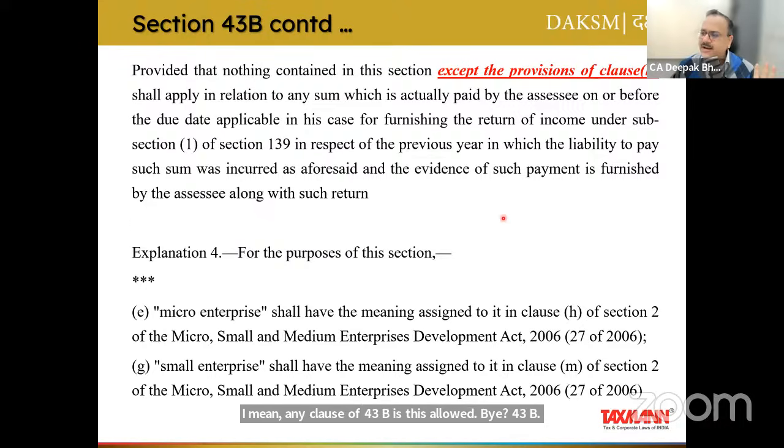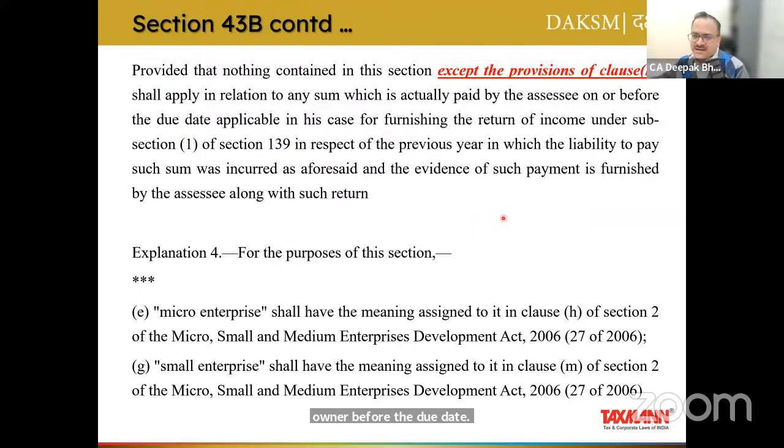Now, what is the due date of filing income tax return for 23-24? Depending upon the assessee, it may be 31st July, it may be October, it may be December, or whatever it may be. So, as per this proviso, if this payment is made on or before the due date, the disallowance shall not apply.